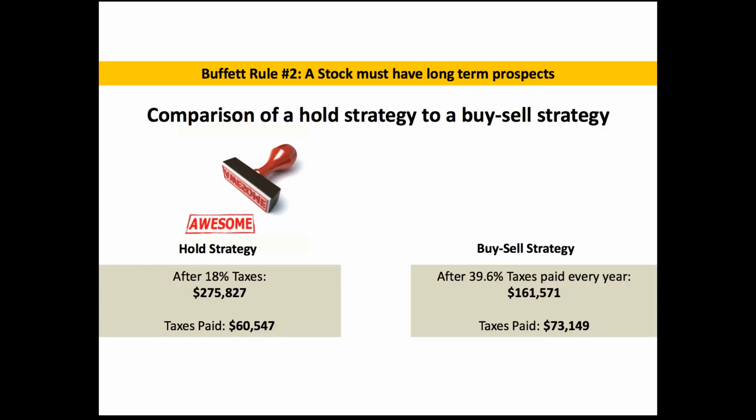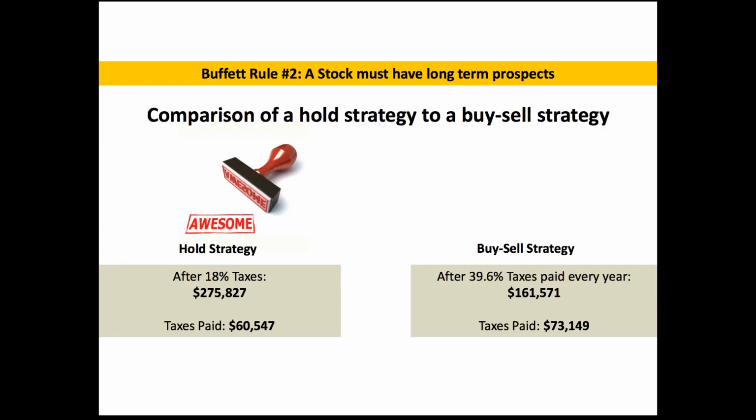The irony that I see is that when you look at the taxes that are paid, the taxes that the person paid were actually very similar, but the amount that you have in your bank account is drastically different. So this is Warren Buffett's second rule, that a stock must have long-term prospects. And the reason that he likes the stock to have long-term prospects is because he doesn't have to pay as much in taxes. He's avoiding paying that enormous capital gains tax by not trading it every other month or every few years.